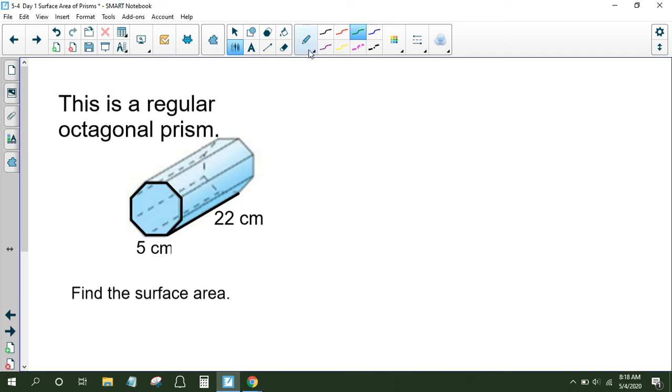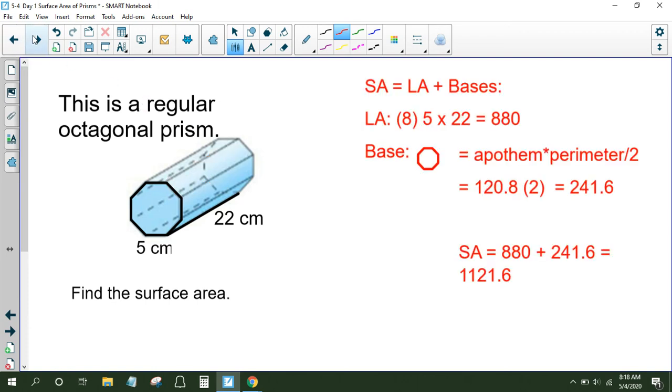So again, we're going to do just like we did previously. We need to find the area of each of the octagons, the bases, plus we need to find the area of each of these rectangles. There are going to be 8 of those because it's an octagon. Then we're going to add all of those areas together to get the total surface area. So let's do that. Surface area, again, is the lateral area plus the area of the bases.